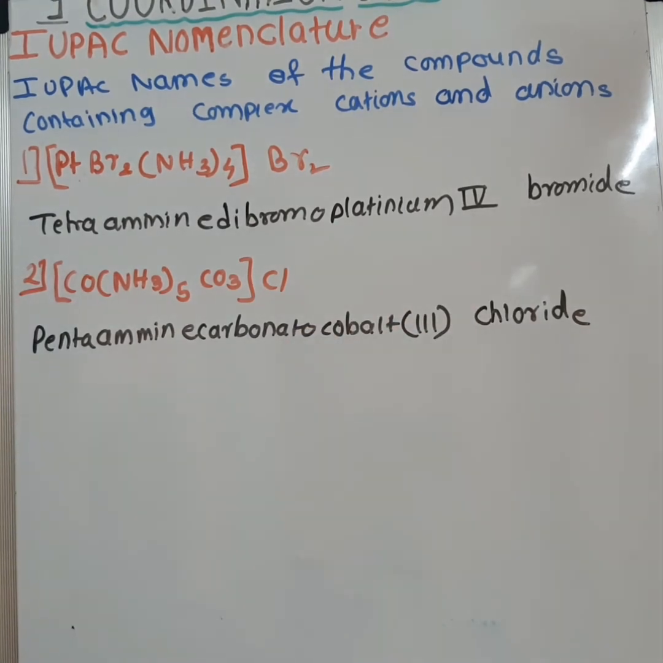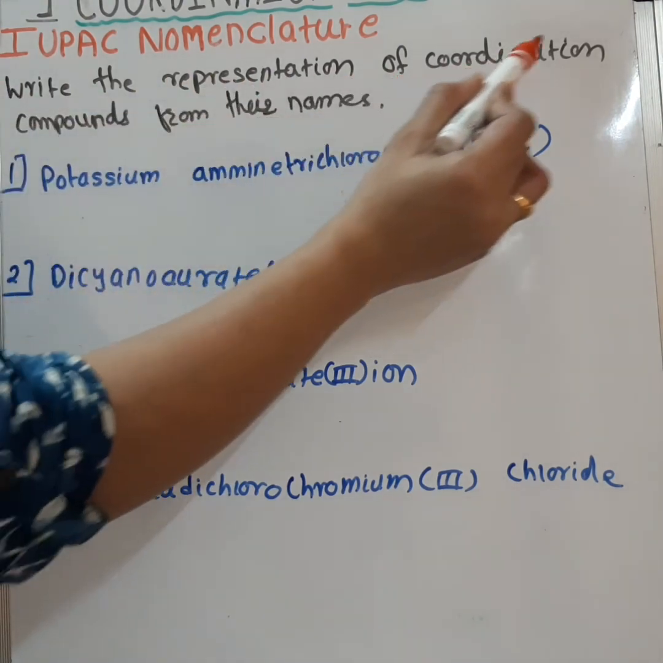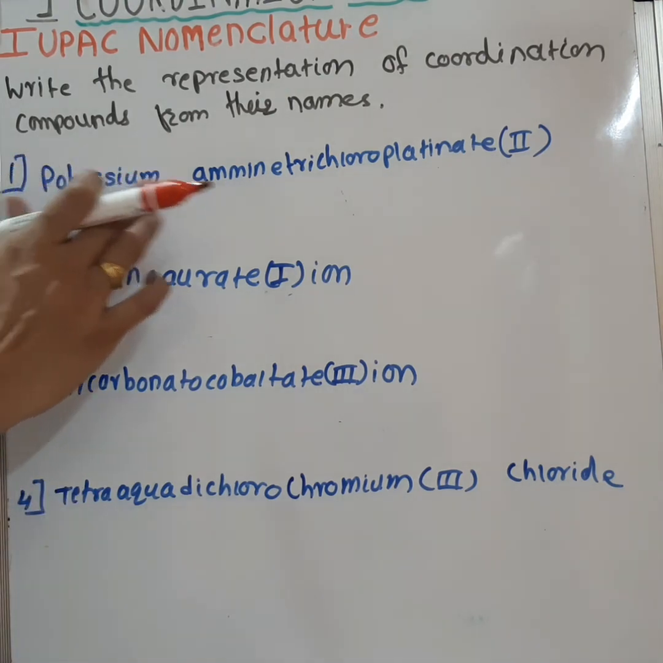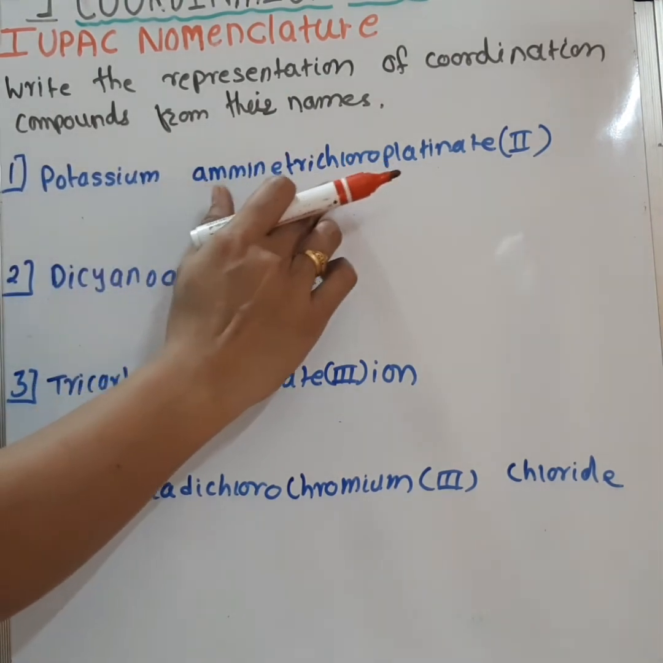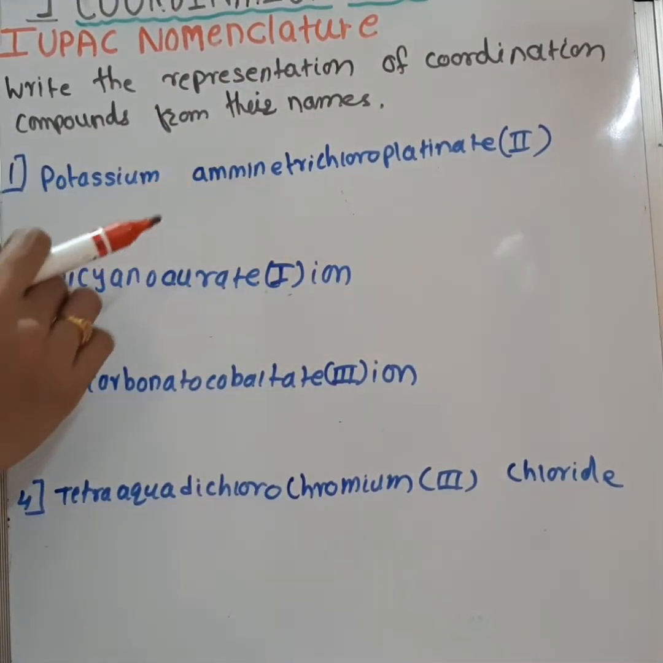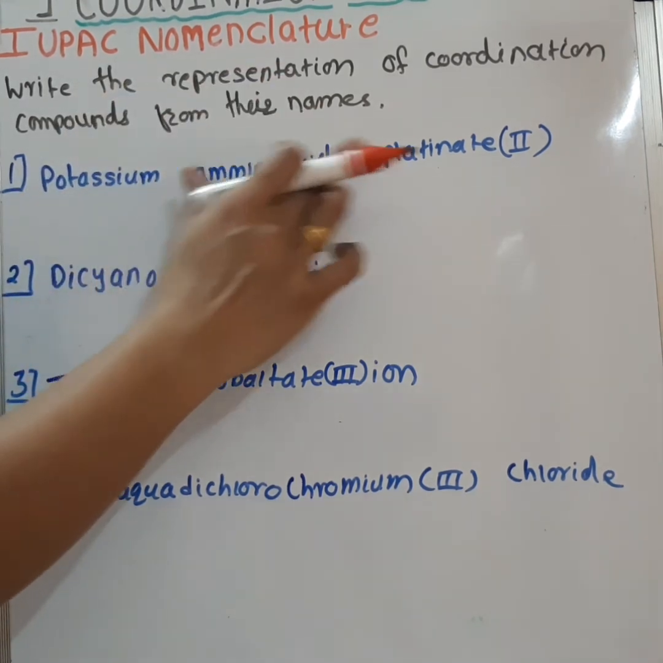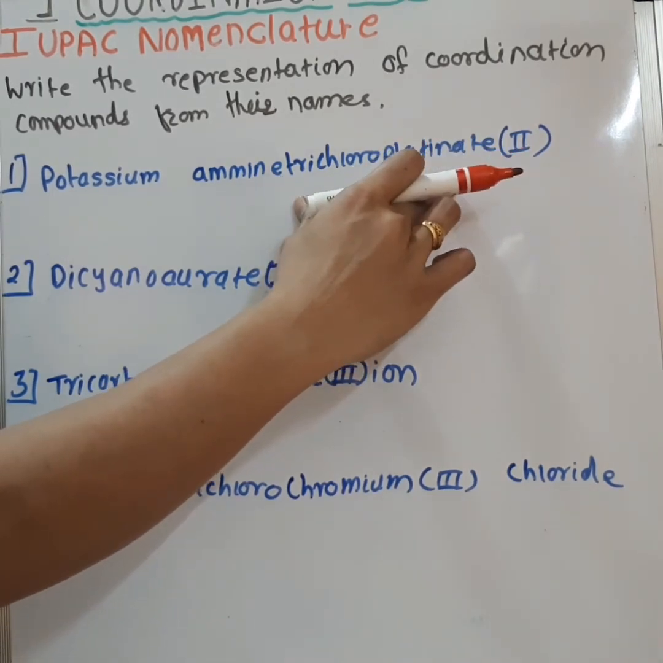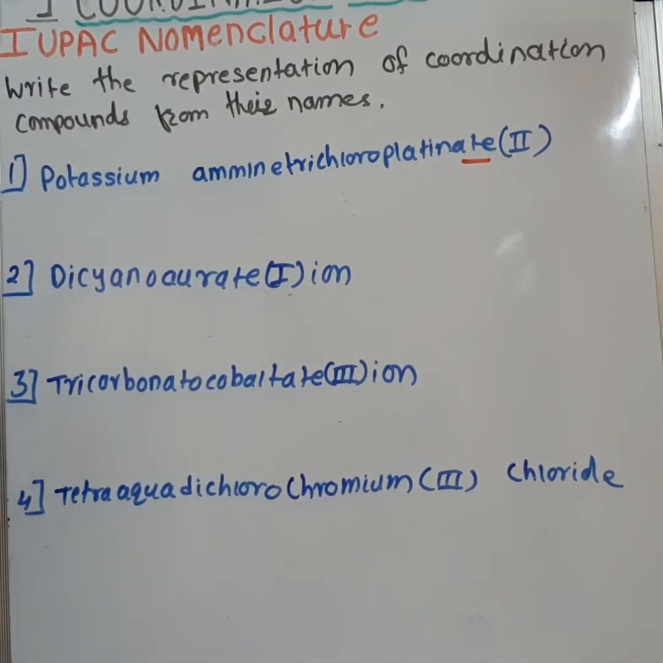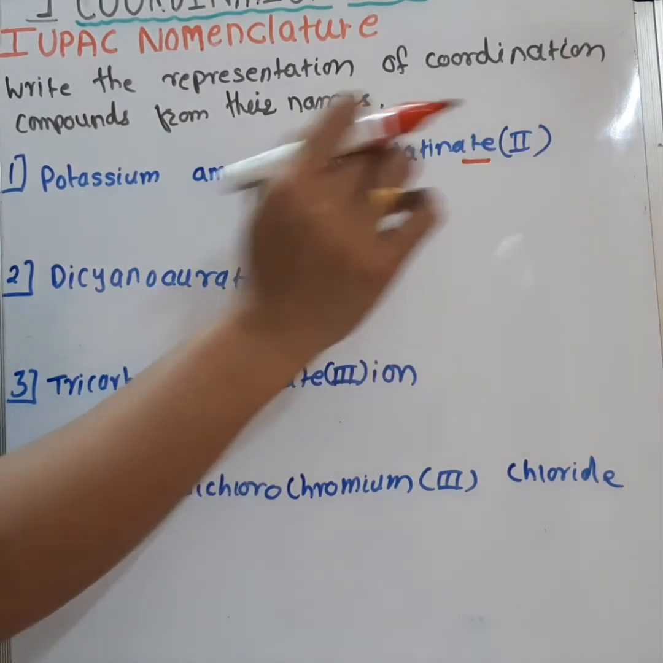So now let's write the representation of coordination compounds from their names. So now read the name first. Potassium amine trichloroplatinate second. What do we understand from this name? That is, we have metal potassium as a cation, then a complex ion is anionic, which is amine trichloroplatinate. As the name of the metal is ending with ate, it is anionic. Oxidation state of the platinum is second here.